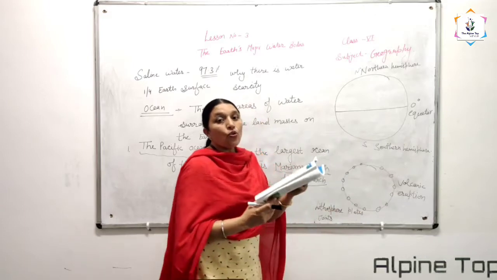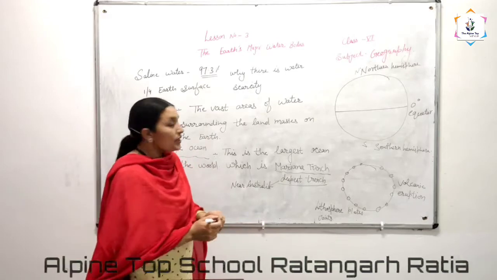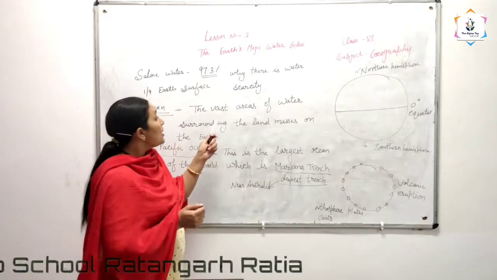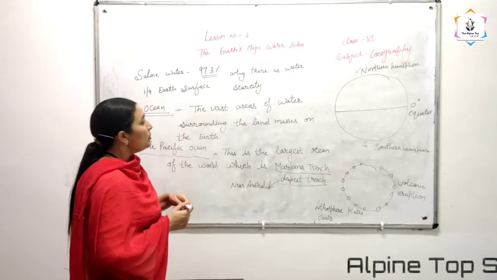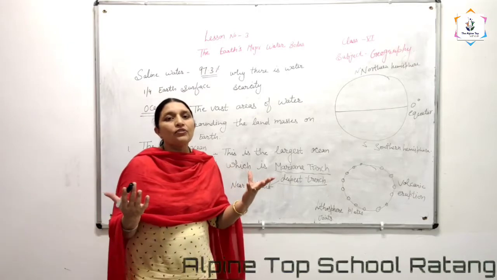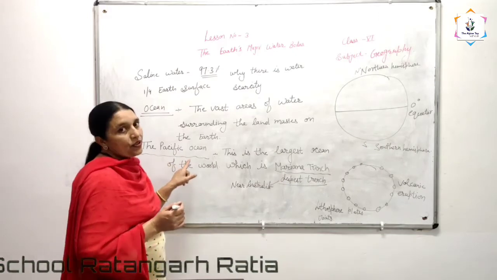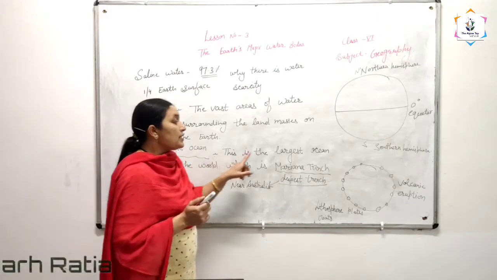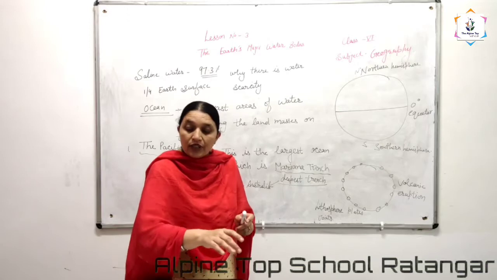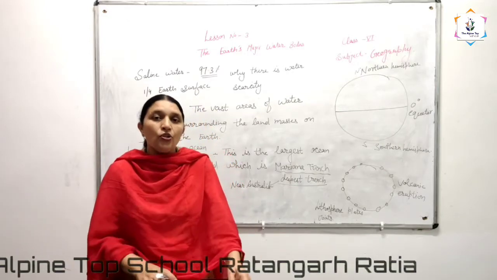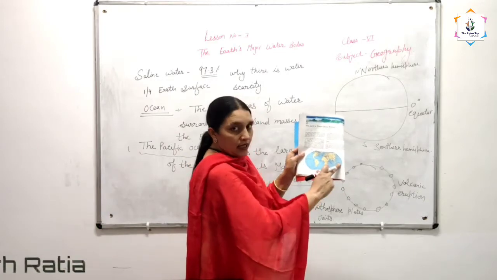Okay, after that, oceans. How many oceans on the earth? 5 oceans on the earth. The ocean's definition is the vast area of water surrounding the land masses on the earth, means a large part of the land covered by water. Okay, and the first ocean is the Pacific Ocean. This is the largest ocean of the world, and it covers 1/3 of the globe. You can see here Pacific Ocean is this side also and this side also.